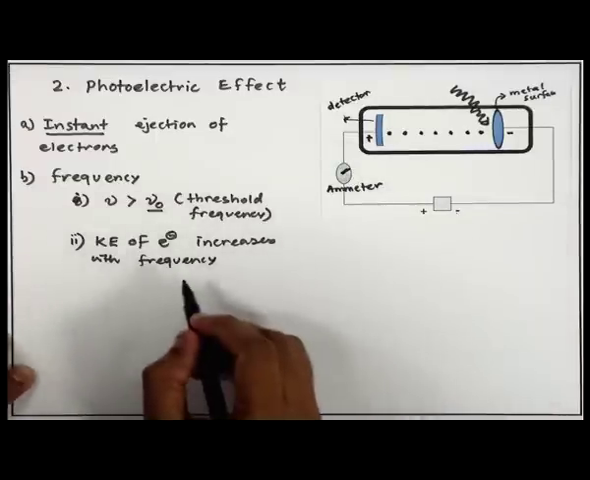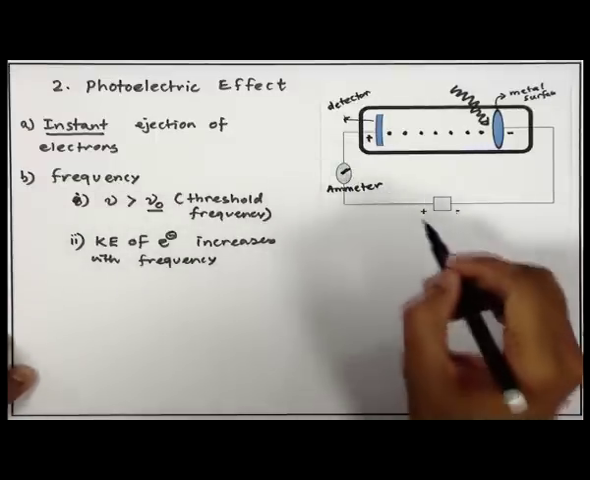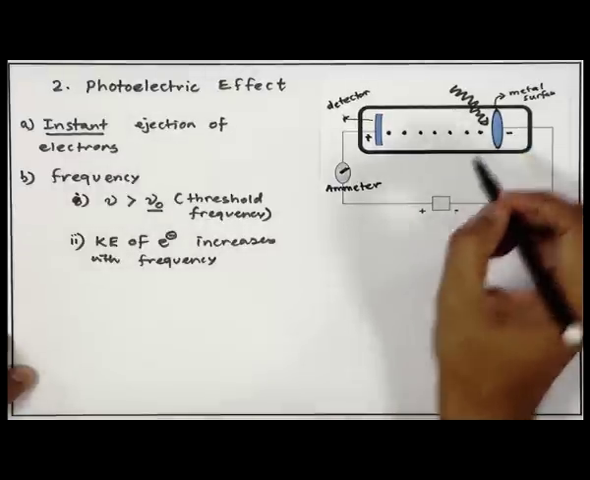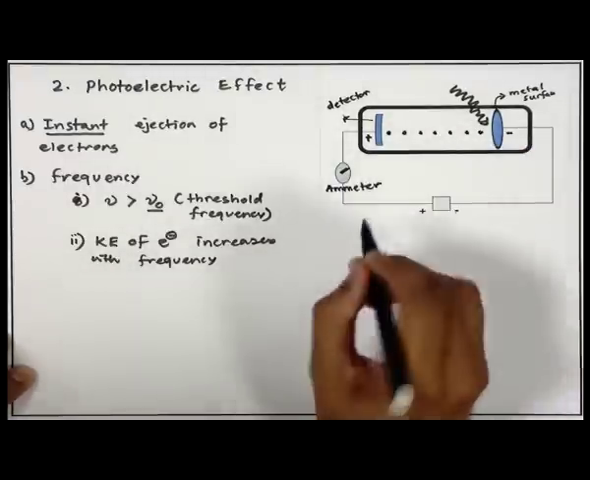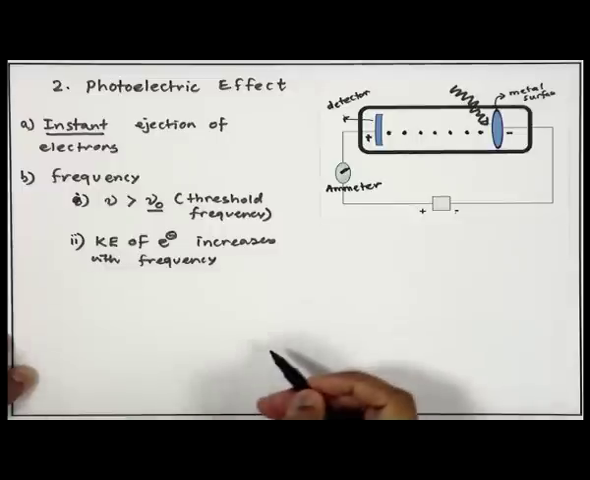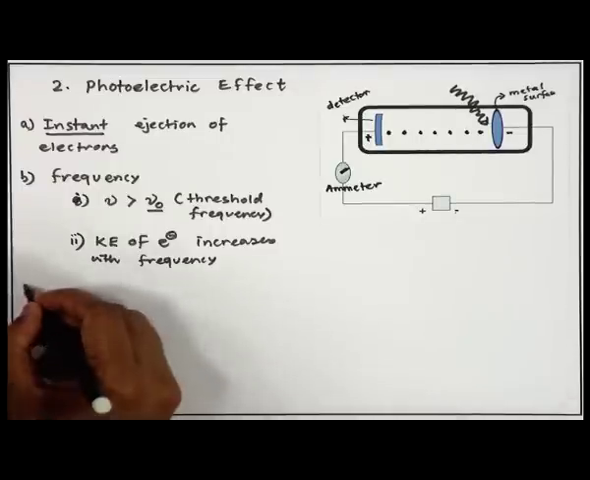For a given intensity, when you change the frequency, the current value does not change. That means the number of electrons coming out remains the same, but the kinetic energy of these electrons is higher. Then he did something else.